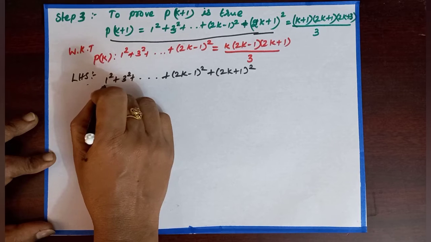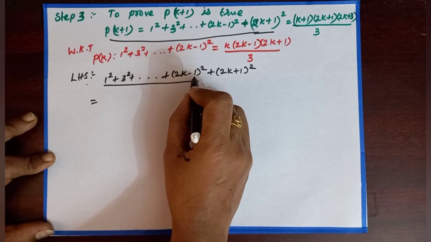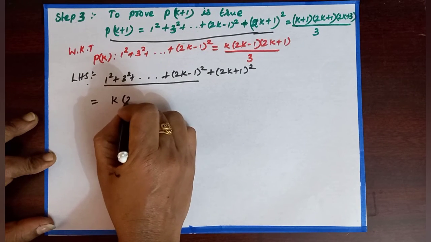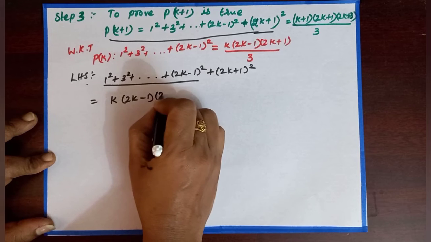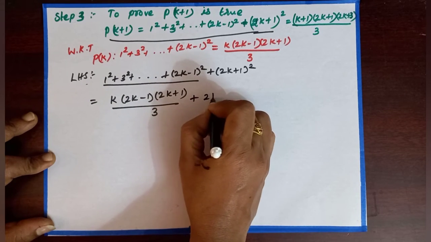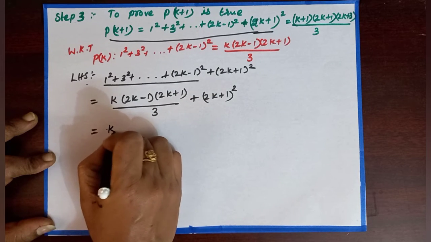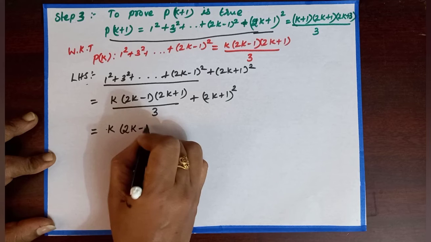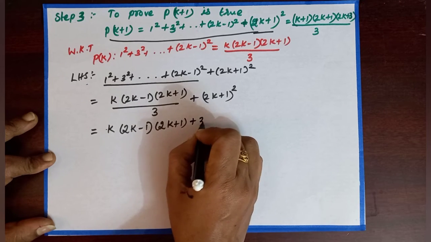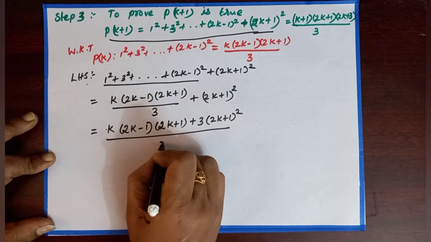So now in the place of 1 square plus 3 square plus dot dot (2k minus 1) the whole square, we are going to substitute this. Then we get k into (2k minus 1) into (2k plus 1) by 3 plus (2k plus 1) the whole square. Now take LCM. Then we get k into (2k minus 1) into (2k plus 1) plus 3 into (2k plus 1) the whole square by 3.